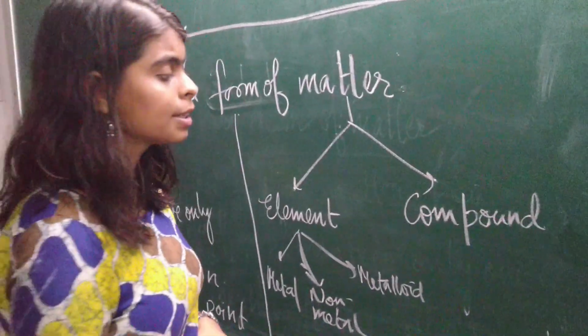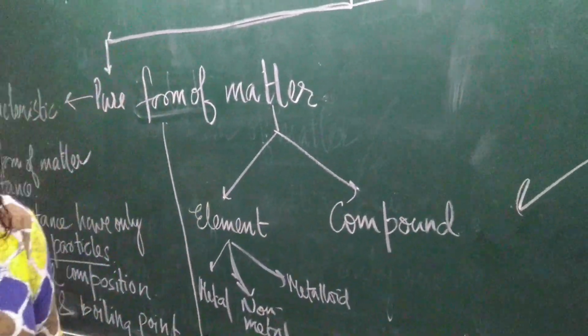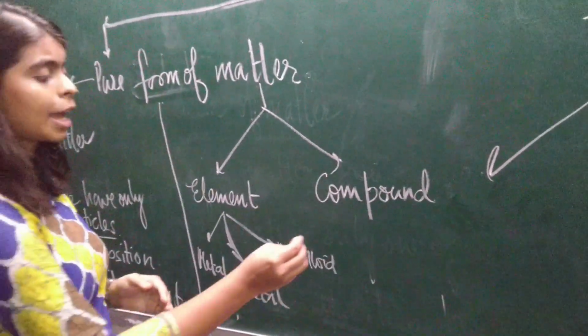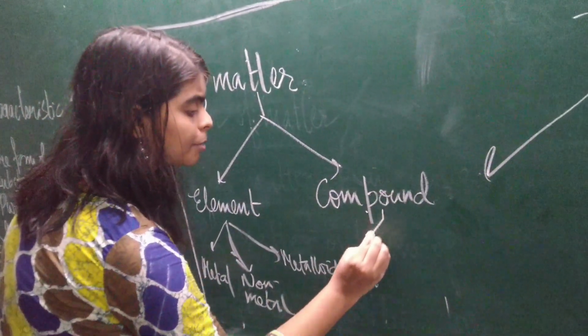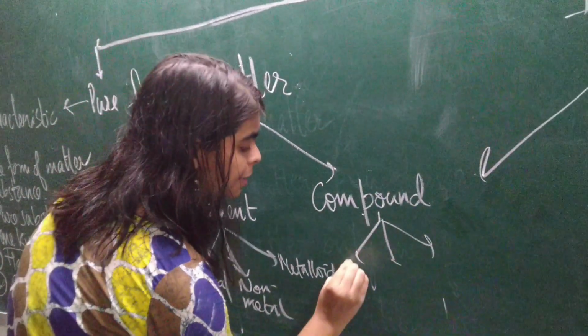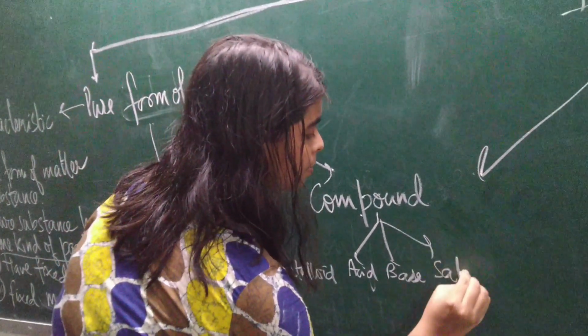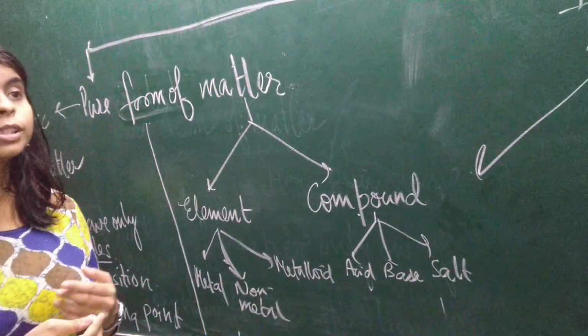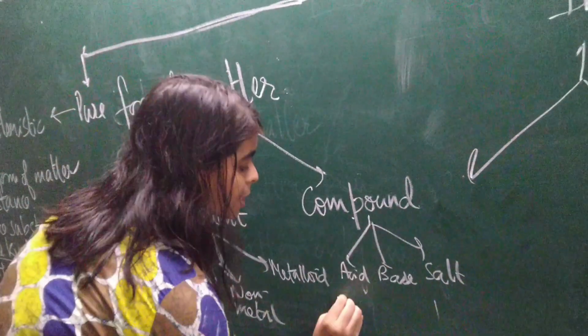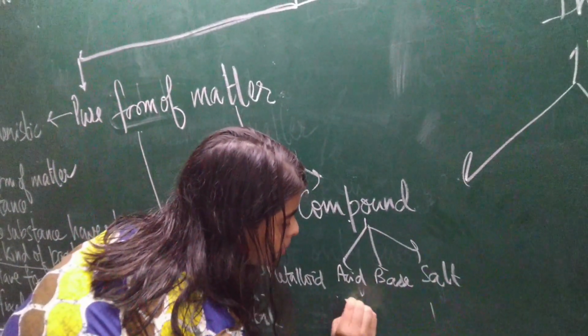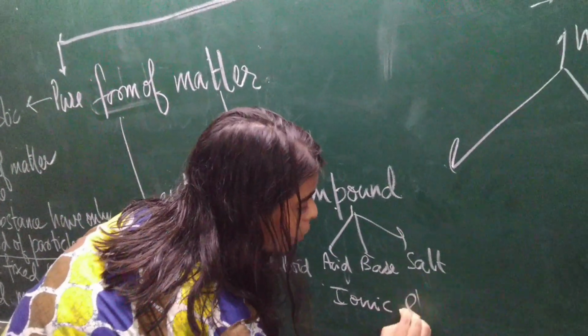And the compounds, there are various types of compounds, and we will learn about these compounds. These compounds can be classified further into acid, base, salt. Sometimes they are called ionic compounds, covalent compounds. Again we can classify them into what? Ionic and covalent.